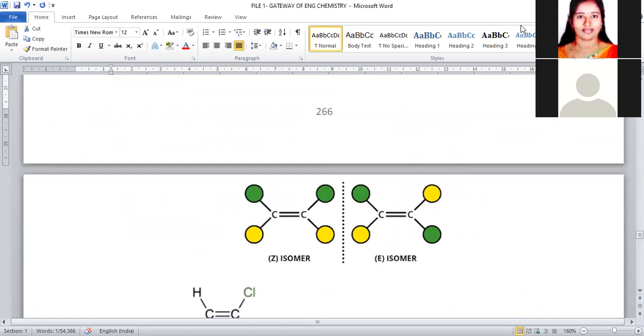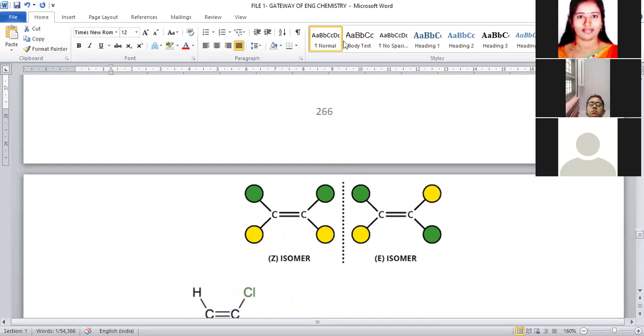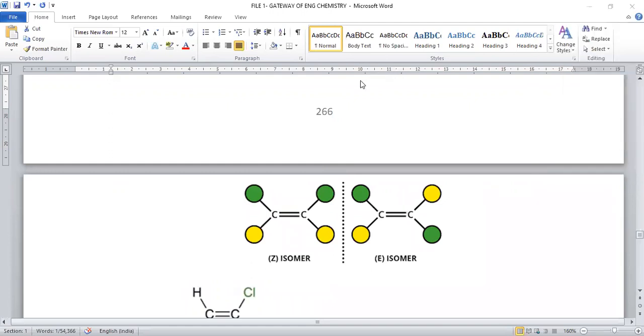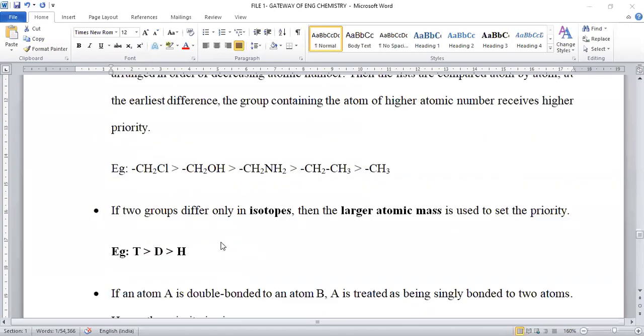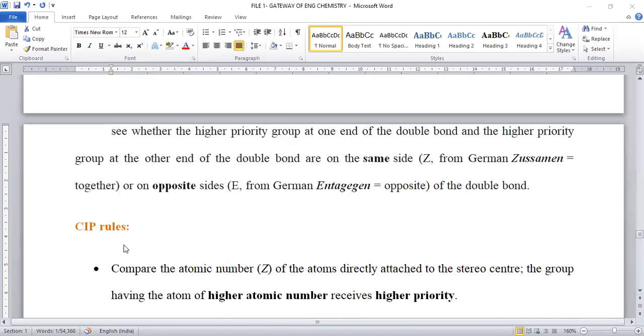Whenever a bond pair is taken, always the bond pair has higher priority when compared to a lone pair of electrons, right? So this is another postulate in accordance with Cahn-Ingold-Prelog.